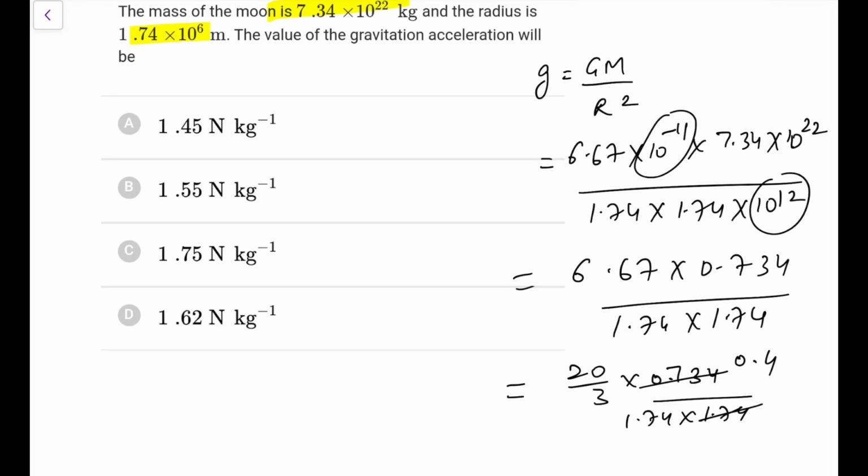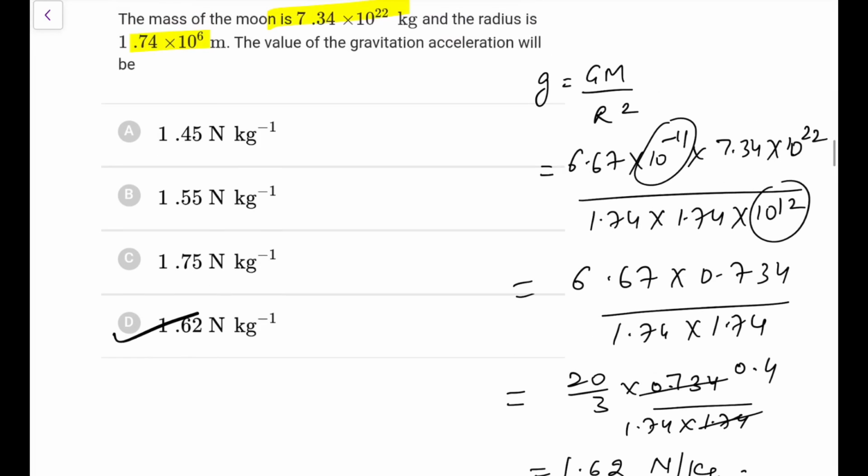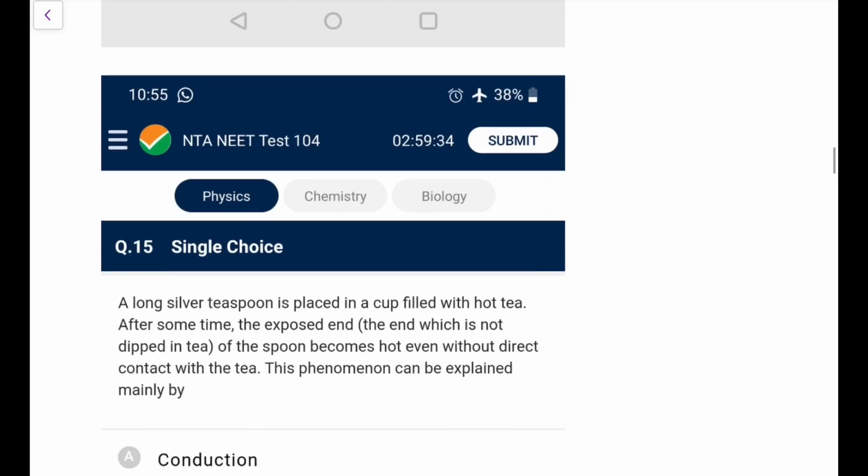You cannot do this in your examination. So if I do this, it comes out as 1.617, so 1.62 would be the answer. And typically you remember that 1.6 meter per second square is what you write for acceleration due to gravity at the moon, but since options are close, you can't risk it and you have to solve it. I think the options are too brutal for a NEET aspirant.